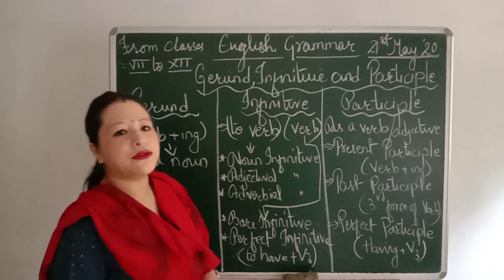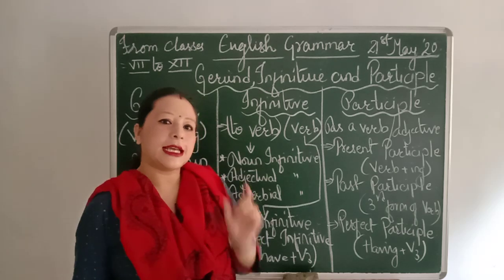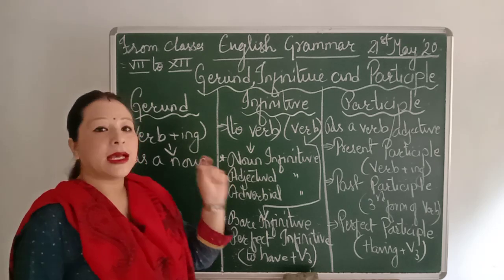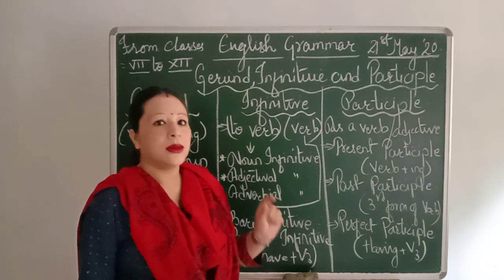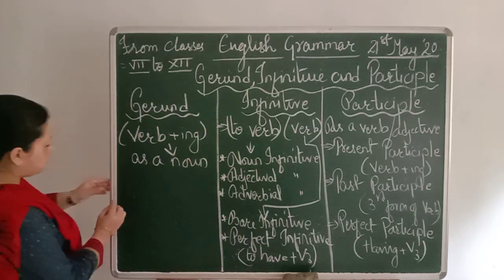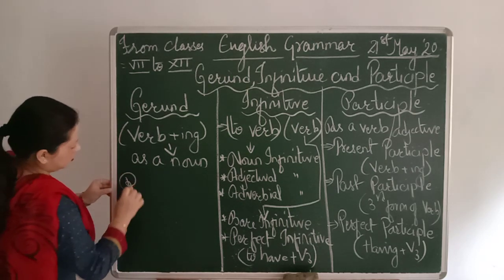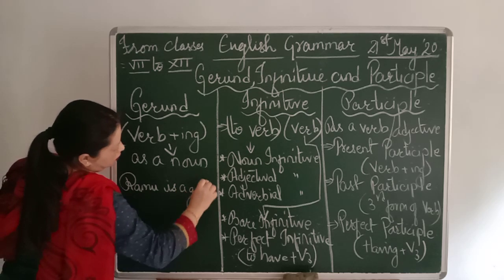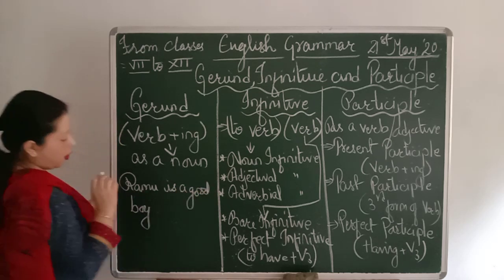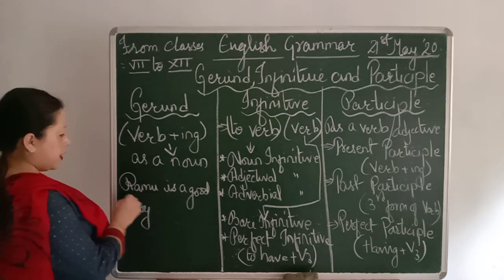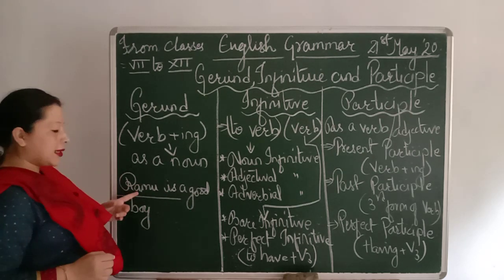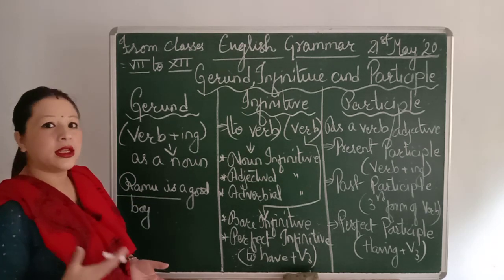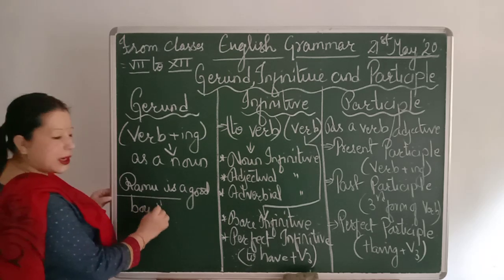So first of all, let me tell you one thing. In a sentence, if you frame one single sentence, in the subject you find either a noun or a pronoun. For example, Ramu is a good boy. So this is a subject, and here in the subject, the first word starts either with a pronoun or with a noun. So here Ramu is a noun.